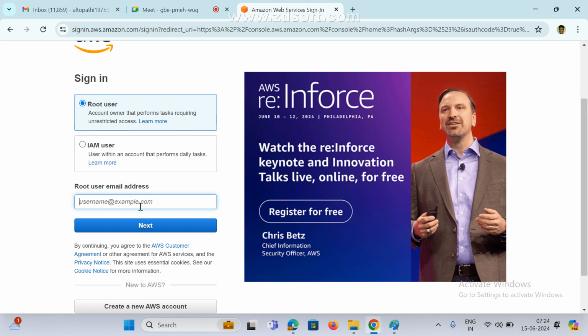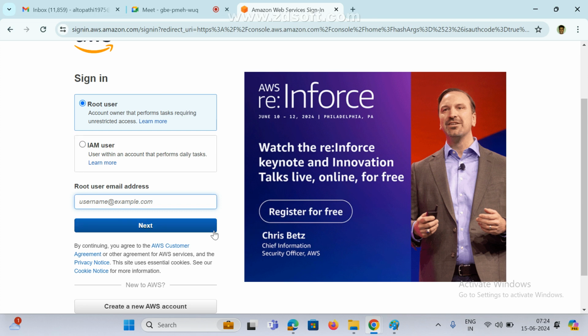IAM user means they give some access level based on your role, and you work on that. Root user means admin. If you are the admin, you can do anything in AWS: delete, create, whatever you want. But 99% we log in to real-time IAM users only.